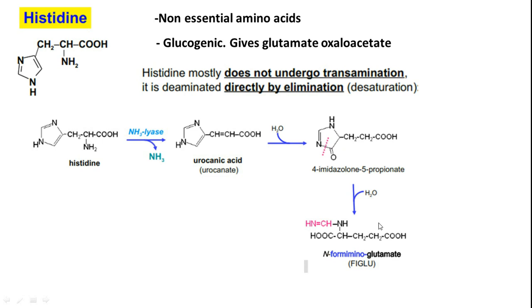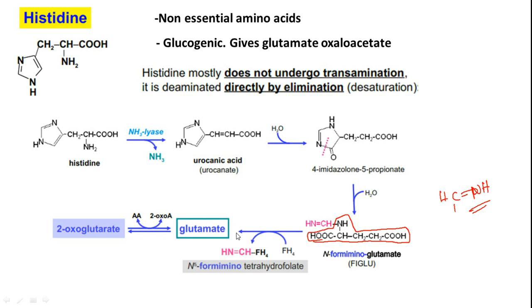So here, if you take this entire chain, this is glutamic acid. Okay, so to the nitrogen we have this formimino group, C double bond O. If, let's say, HC double bond O, it is like a formyl group. Now if it forms an imine group, this is a formimino group. So that will be hydrolyzed. Here tetrahydrofolate picks up this formimino group so that N-formimino tetrahydrofolate is formed.